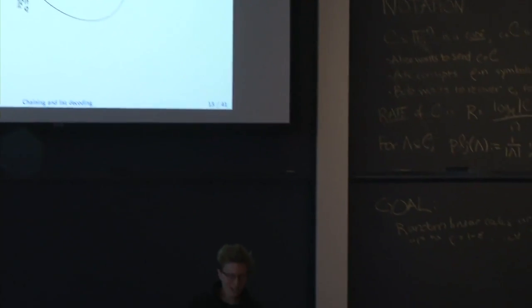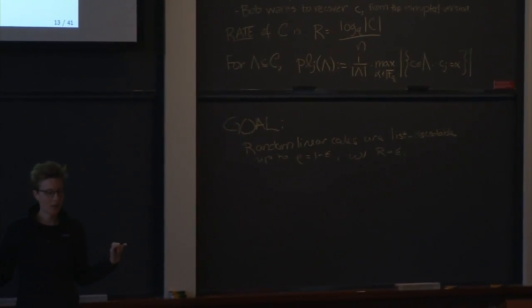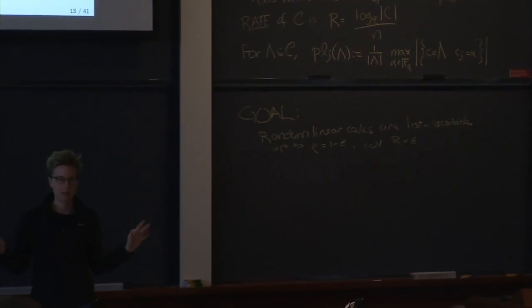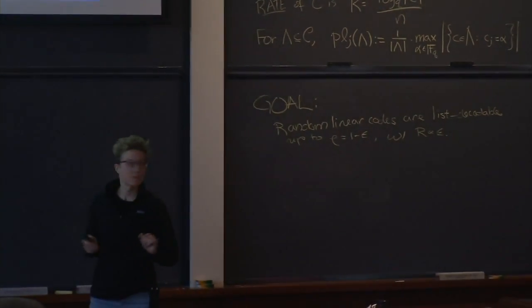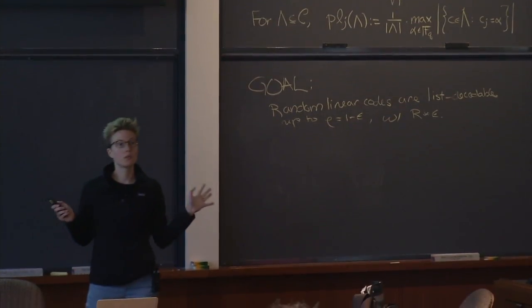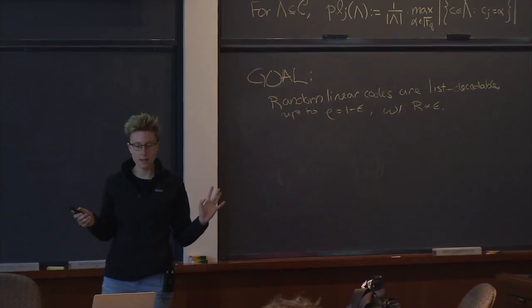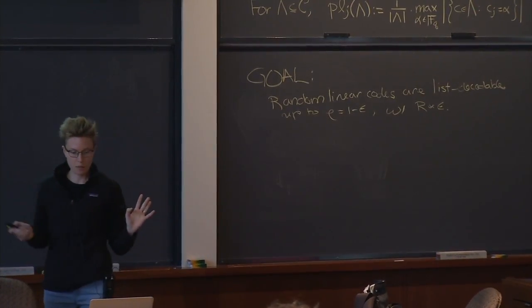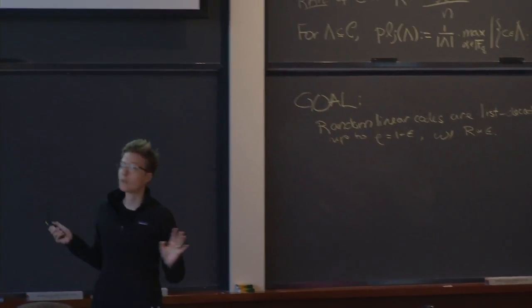Okay, so let's have a warm up with a completely random code. Once again, a completely random code. I'm just going to plunk down these red dots, completely random. So there it is. And I claim that this statement, our goal here, is true with a completely random code. If I have this error rate, rho equals 1 minus epsilon, and the rate of the code is about epsilon, then this code is (rho, 1 over epsilon) list decodable.